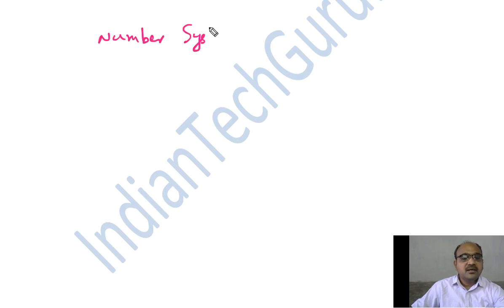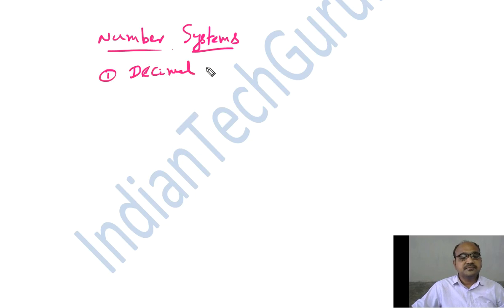How many different number systems are available? The most popular number system we generally use and come across is the decimal number system. As we have seen that computers understand only the binary number system, ultimately we are going to convert decimal numbers into binary numbers.